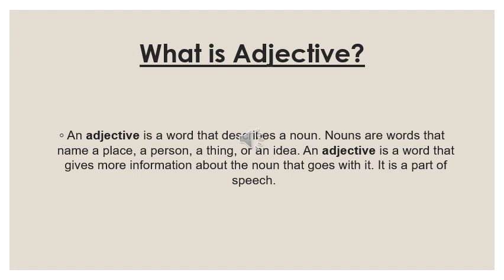Adjective से हमें ये पता चलता है that whatever noun we are studying, how it is, वो कैसा है, उसके बारे में more information you can get. An adjective is a word that gives more information about a noun that goes with it. It is a part of speech as well. So let me give you more examples. Just like, I bought a black shirt from the market. So the nouns are market and shirt as well. I'm describing the noun, that is shirt, and I'm describing that it is a black shirt. So you are telling more about that noun.